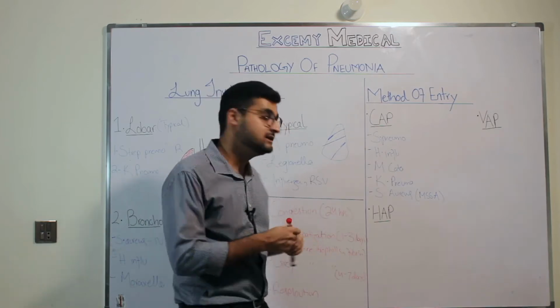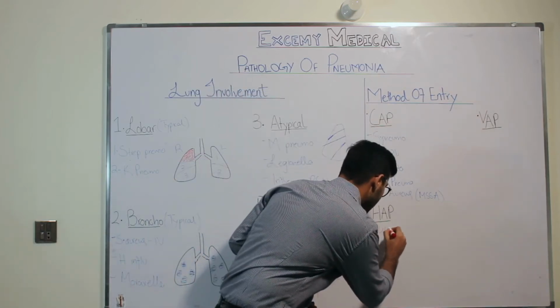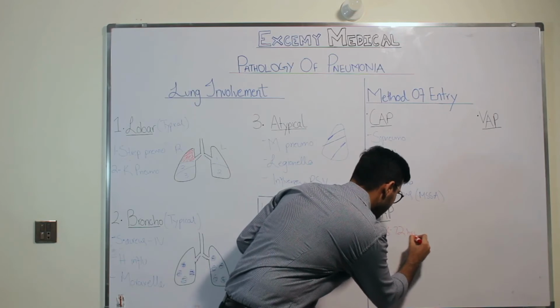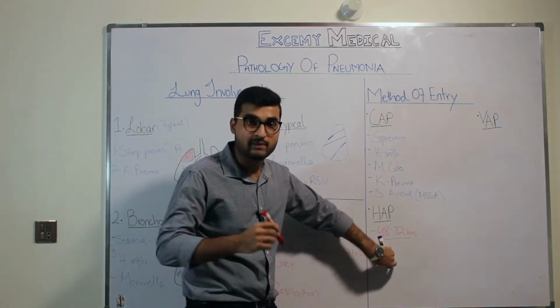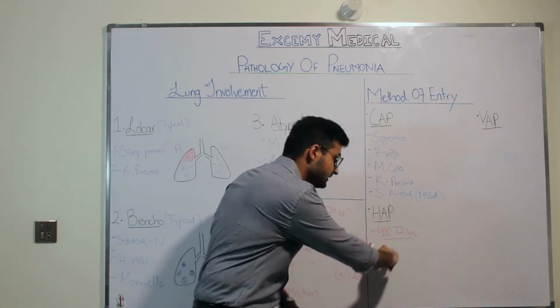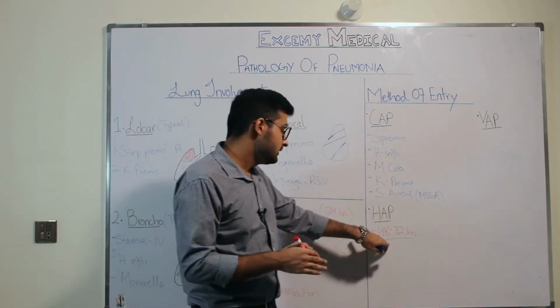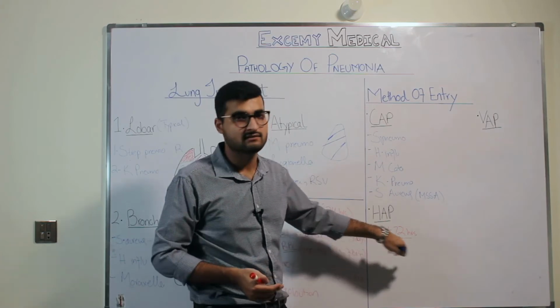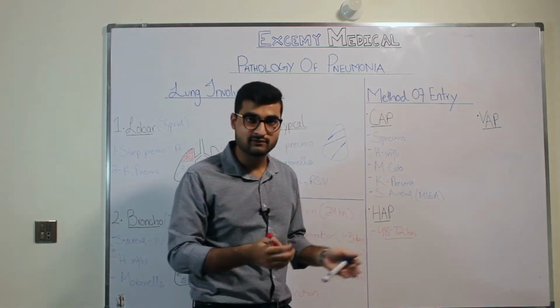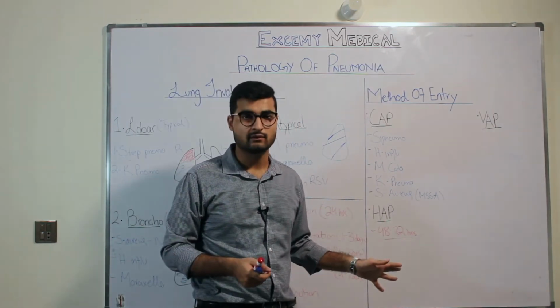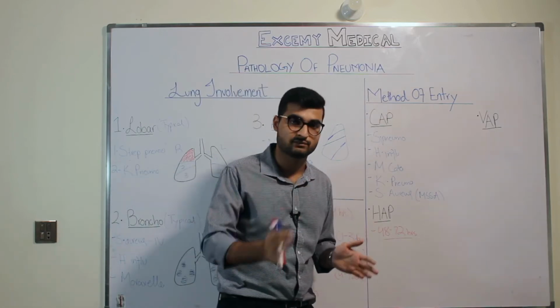For hospital acquired, you need a minimum of 48 to 72 hours. If a patient gets pneumonia after 48 or 72 hours, that is when it's called hospital acquired pneumonia. Now, there are different sources. Some say 48, some say 72, which is why I mentioned both of them. After 48 to 72 hours, you can say that the patient has hospital acquired pneumonia.